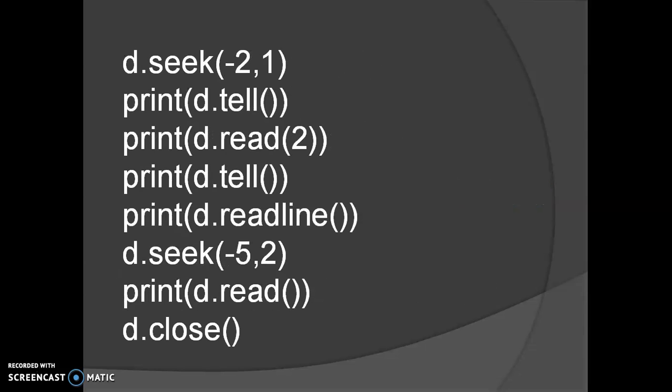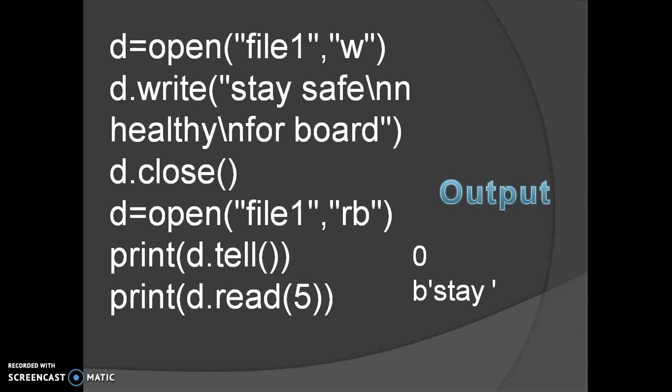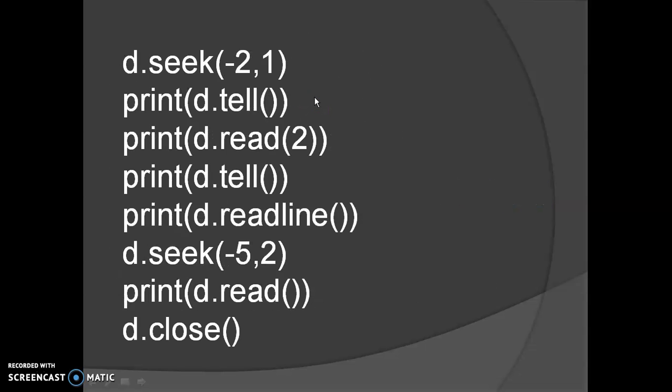Okay. Now what happened? We have read the 5 bytes, 1, 2, 3, 4, 5. So this is the current position of the pointer. Current position of the pointer means we have read up to the space. See, 1, 2, 3, 4, 5, the space is also there. So after reading the space, where would the pointer be? At S. Okay, so the current position is S.